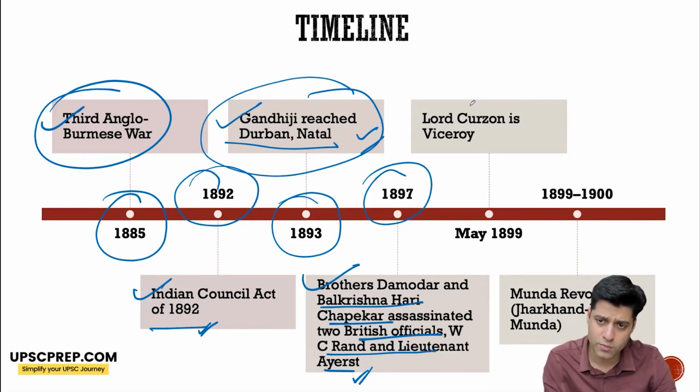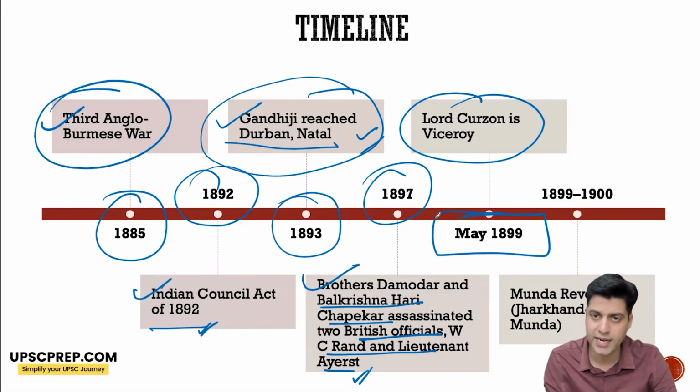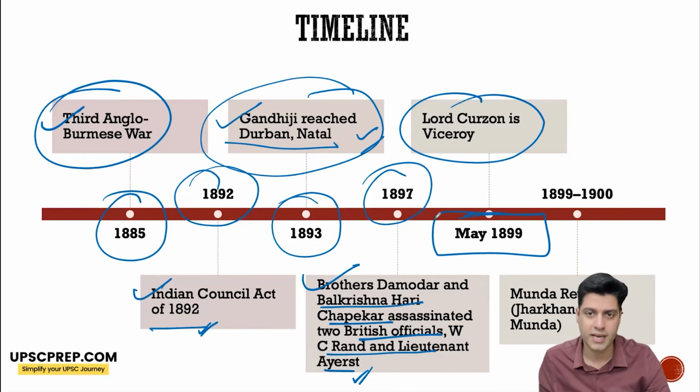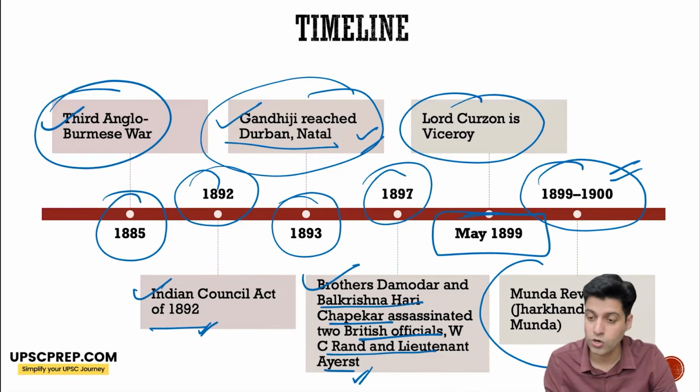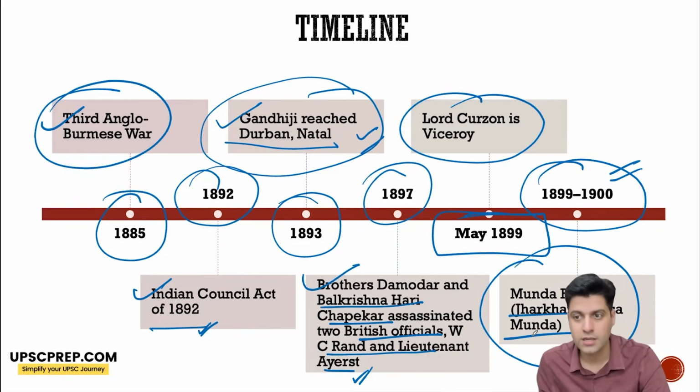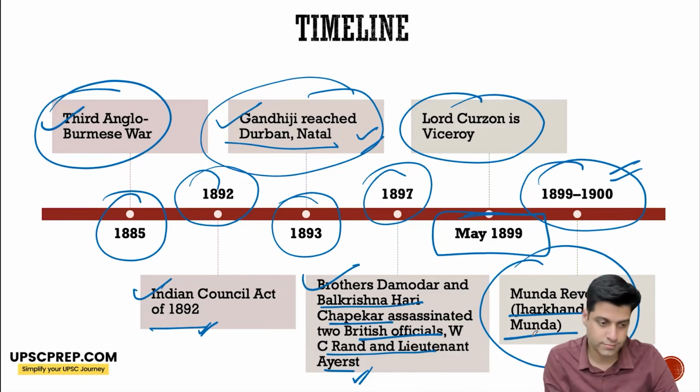Lord Curzon became the viceroy in May 1899. Until 1905, he remained the viceroy of India. A lot of things happened under him, including the partition of Bengal. In 1899 to 1900, the Munda revolt led by Birsa Munda happened, which is also known as the Ulgulan.